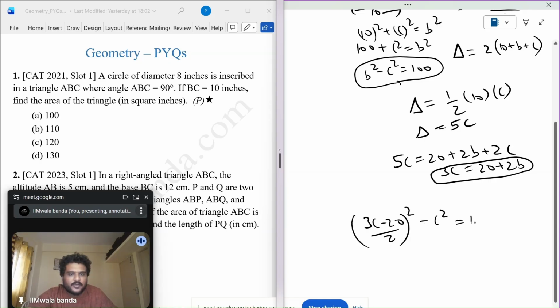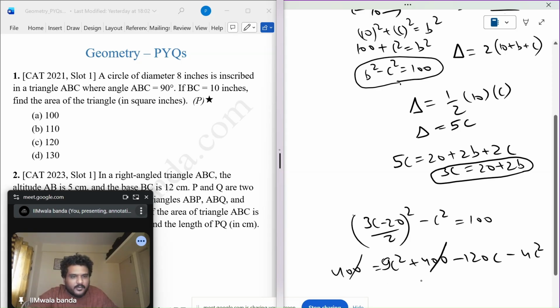Minus C square is equal to 100. If I multiply everything by 4, 9C square plus 400 minus 120C minus 4C square will be 400. So we are on the right path, it looks like.